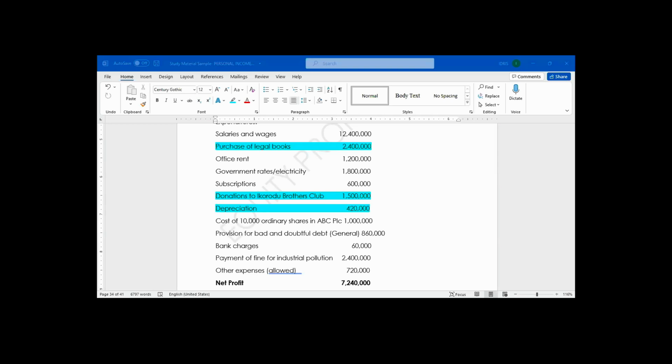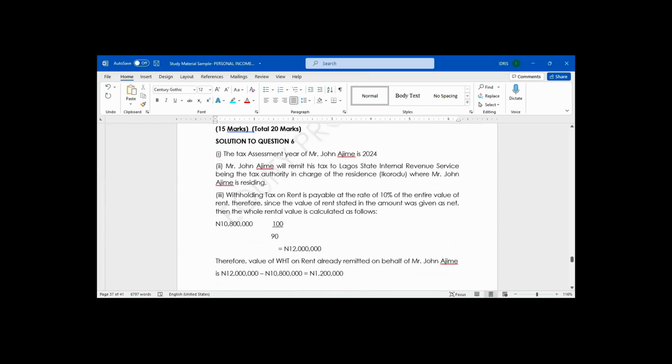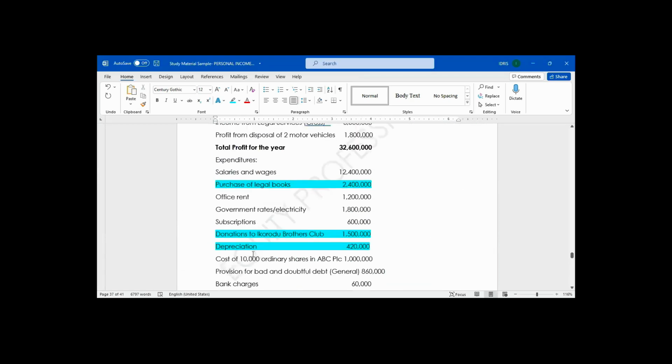Now it is disallowed, because that cost of ordinary share in ABC Limited will be part of the asset in their balance sheet. It's an investment. It will be disallowed.